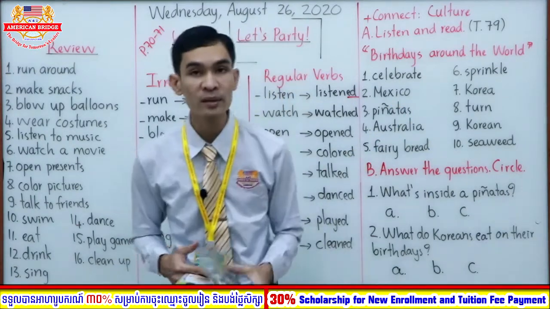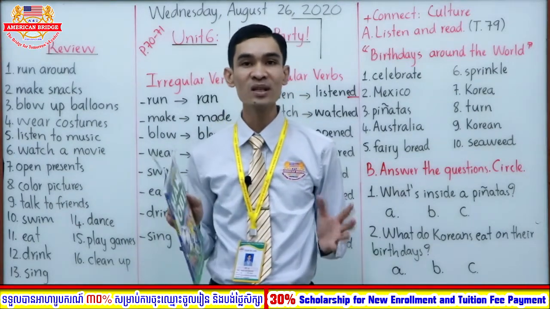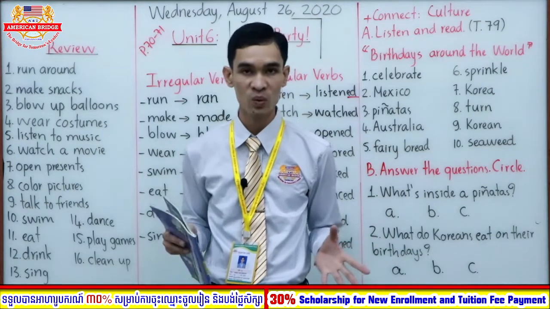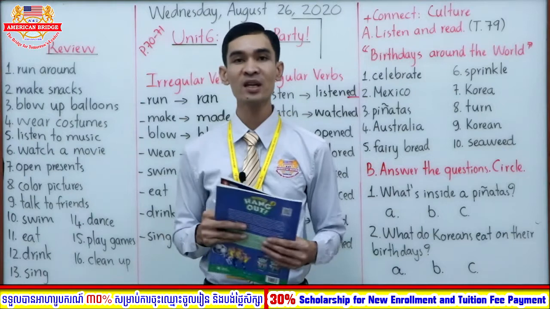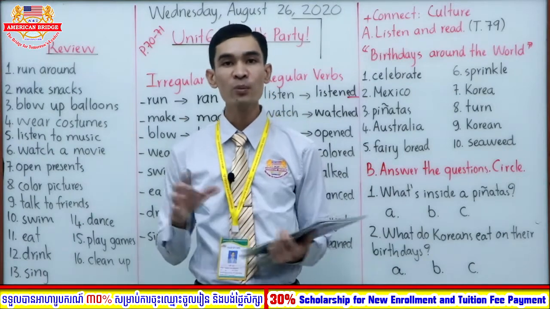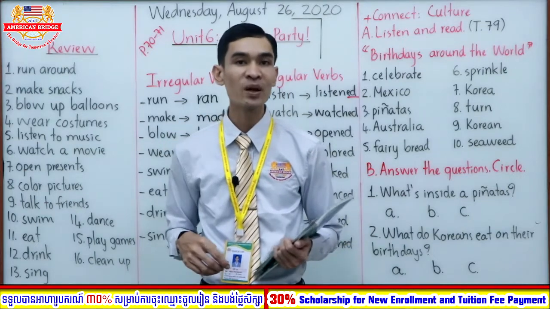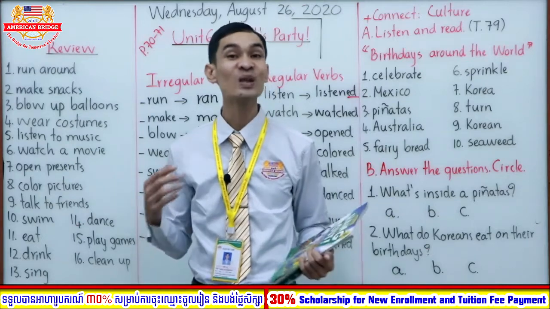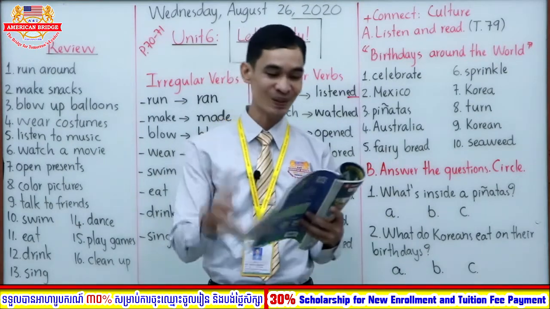Okay, so here you can look at the third paragraph. What do they talk about? They talk about Australia, right? So how do children celebrate their birthday there? They eat fairy bread, right? And what do they put on it? They put butter and sprinkles, and yum. What does yum mean? Yum means yummy, right? Very good. Okay, so now let's continue to the last paragraph.